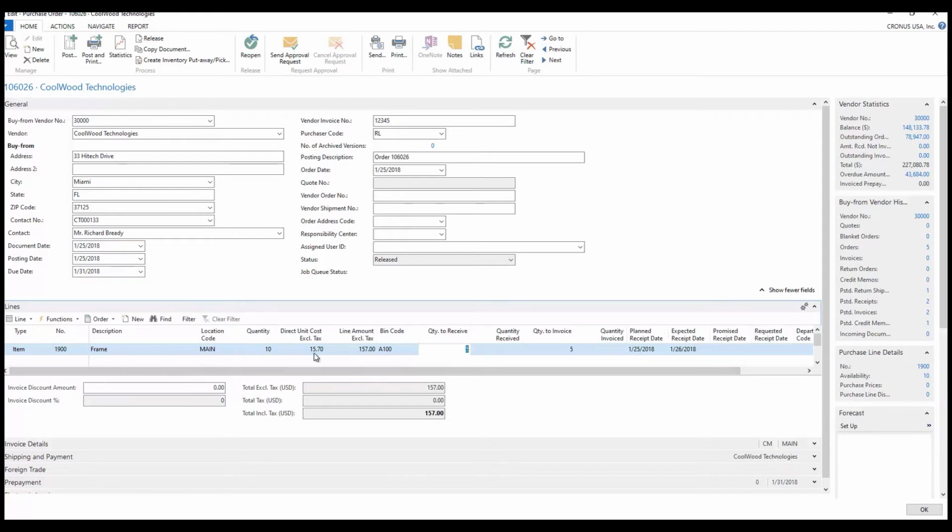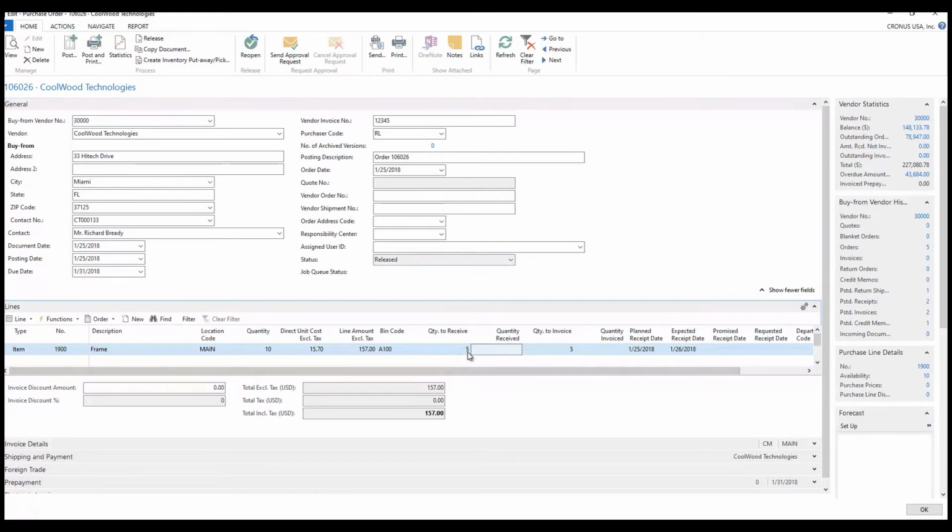I've entered 5 because I have a quantity of 10, but I only want to receive 5. If I want to receive 7, I could put in 7 here, and notice it switches my quantity to invoice to 7 as well. So I'm going to leave this at 5. I could put in 10 if I wanted to receive them all, but I want to leave this line when I'm done.